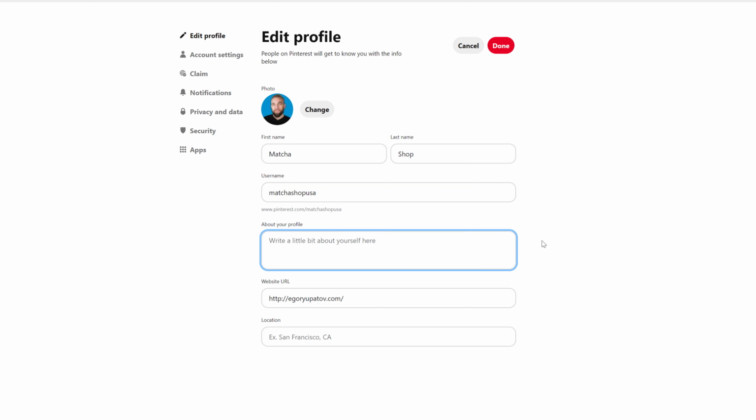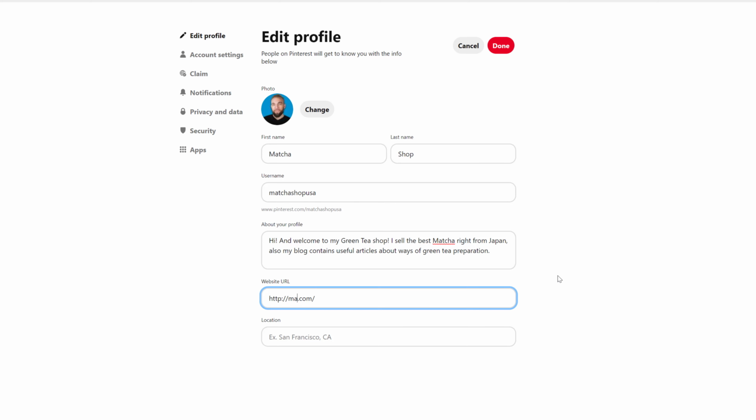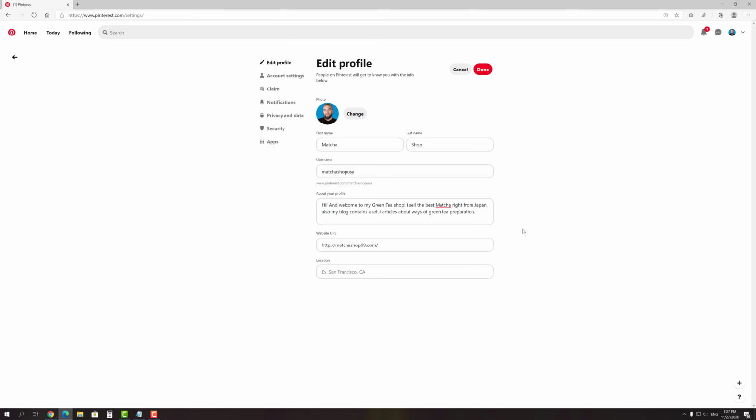Also, you can add information about your profile, and of course, it can contain some keywords too. For example, you can explain who you are or what your business does, using strategic keywords that Pinterest users may be searching for. Your website's URL can slightly impact ranking as well, especially if its address contains a keyword. By the way, if you haven't claimed your website yet, you can do that on the appropriate tab. And actually that's it with the profile, let's move on to the Pinterest boards.